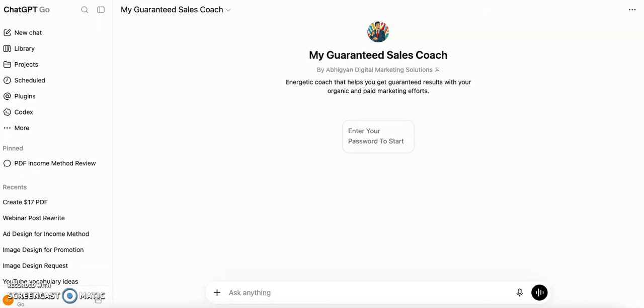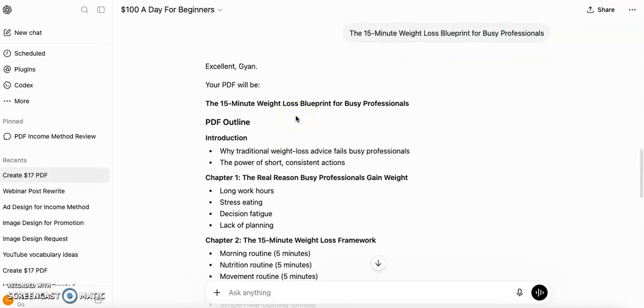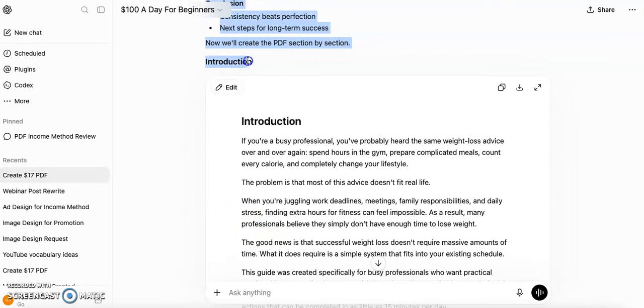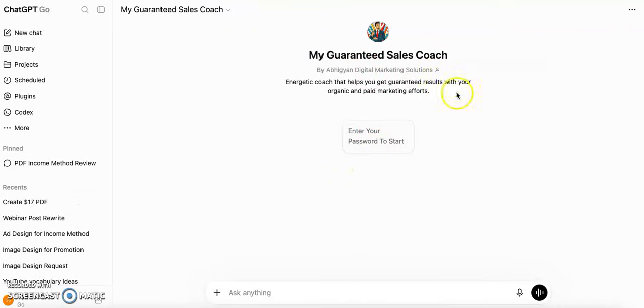So let us go back to the title that we have generated. For your case it might be different, but for the training I am using this. That is, in day one we have created this particular training. Okay, so just copy this entire thing, that is the title and the chapter, that is the table of contents. Just copy it and come back here, and this is the GPT which we will be using.